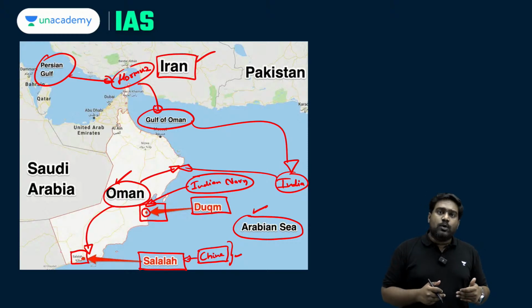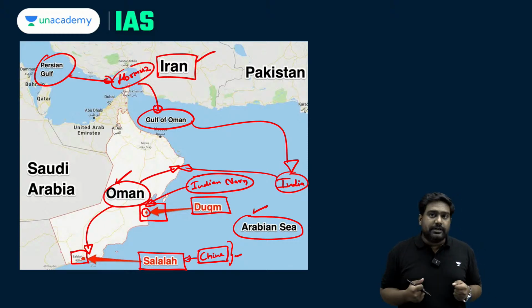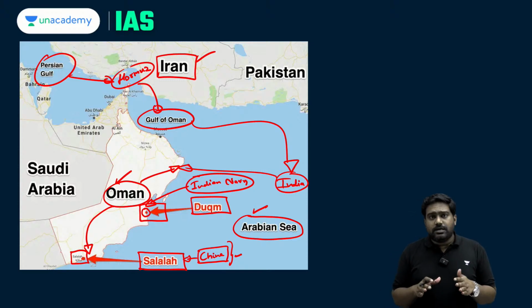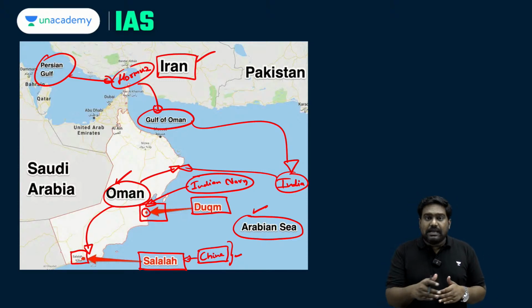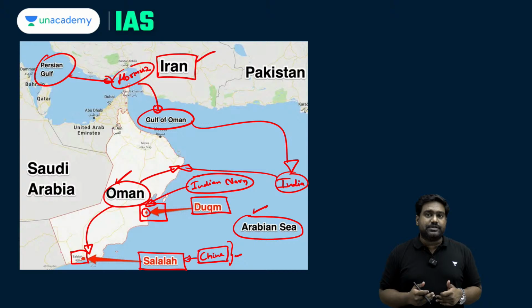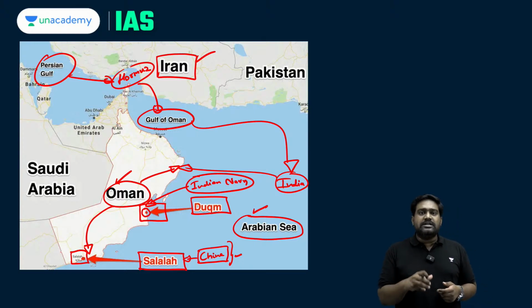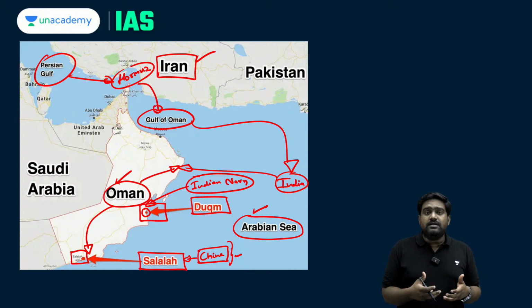Plus, right below Duqm you have Bab al-Mandeb, which we discussed earlier. So for India, it's an absolute priority to stabilize these shipping lanes and these waters to deal with pirate attacks or any non-state threats posed by the Houthis or any other terrorist group. So the Indian Navy has a constant deployment over here, and we have gained access to the Duqm port in Oman. So that is why these facilities are strategically very important.